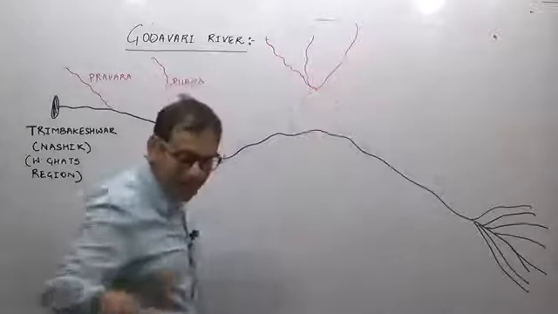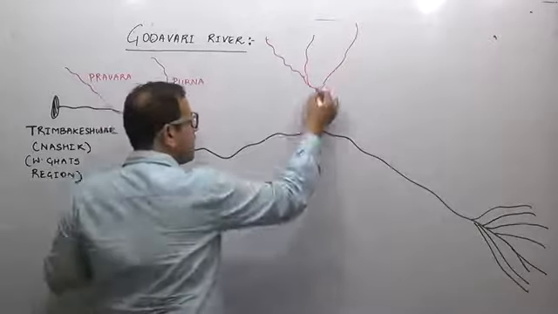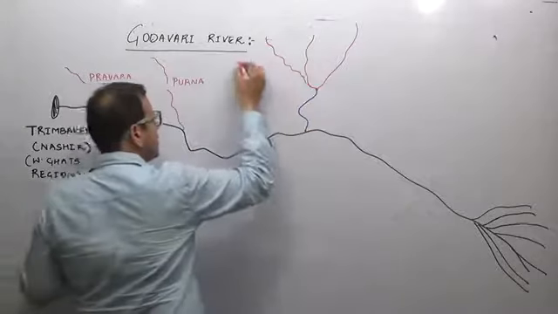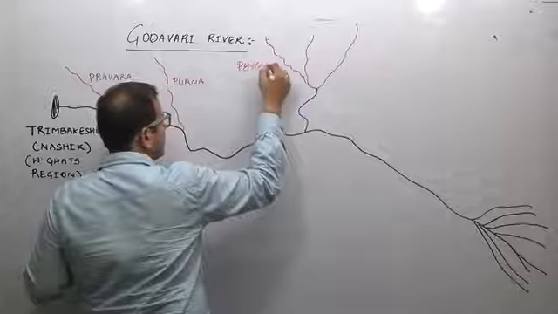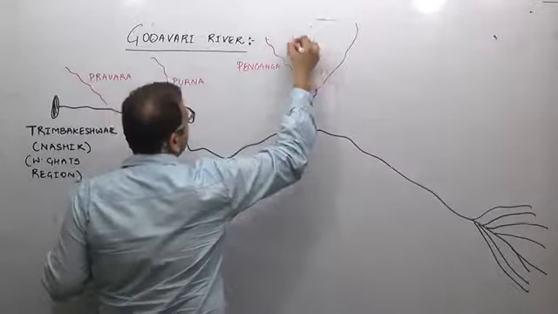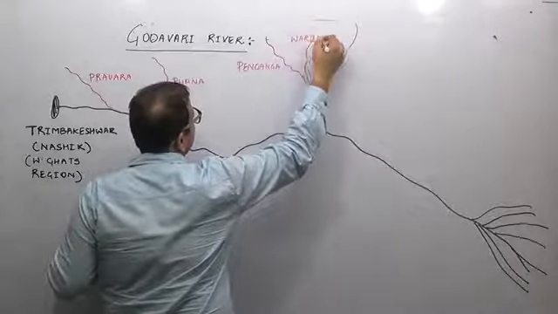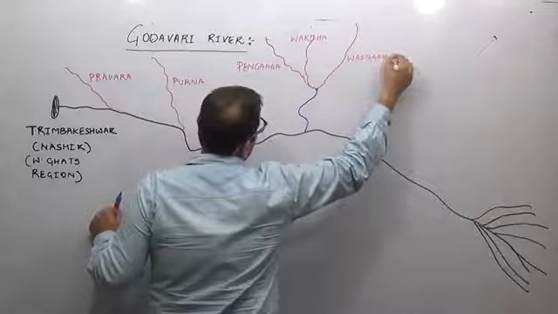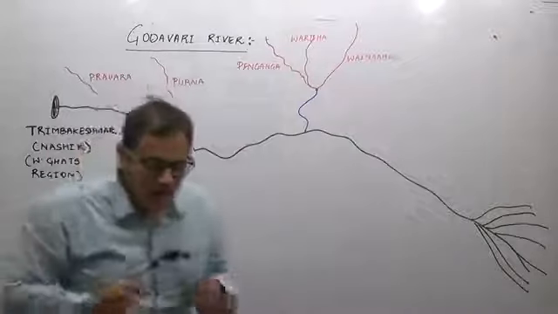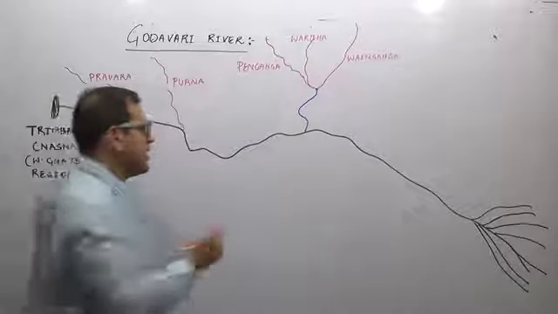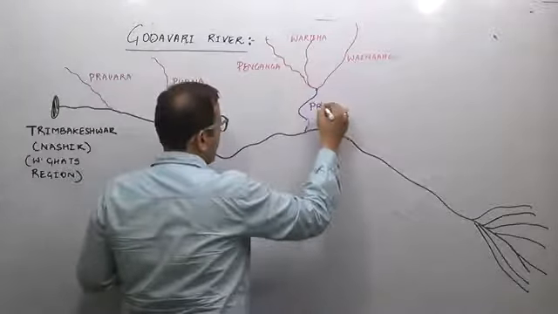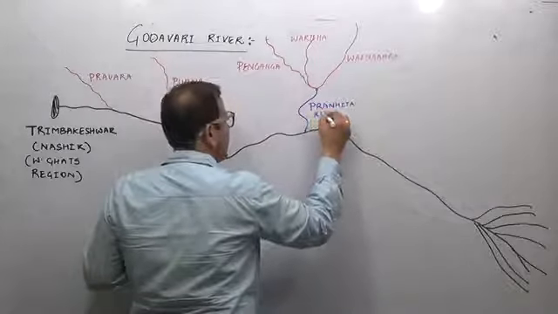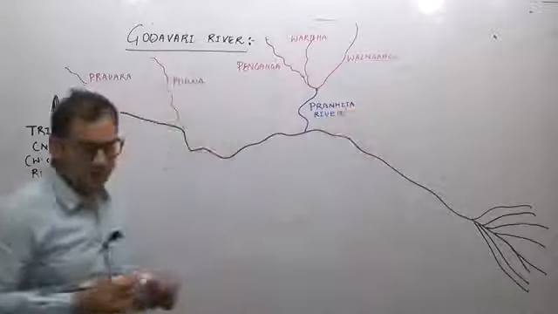And these three rivers combined are known as the Pranhita river system, and they join the Godavari.